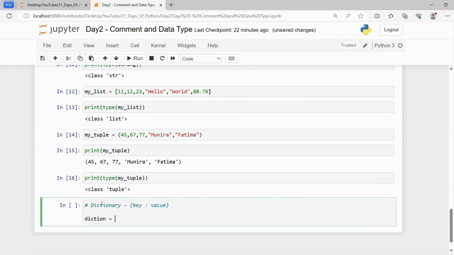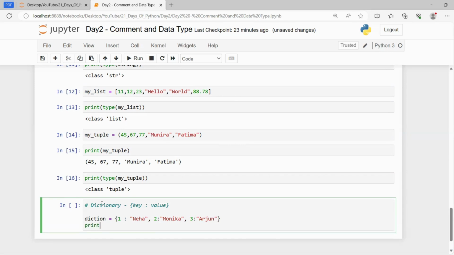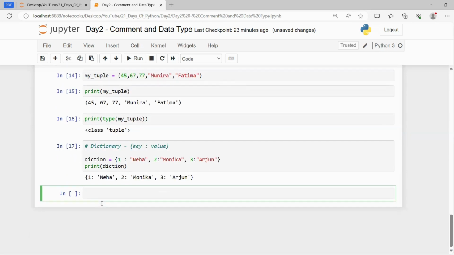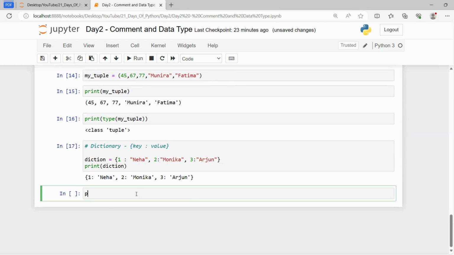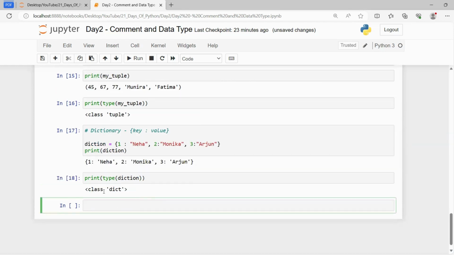Diction is equal to, and here I'm specifying 1 as row 1, and the name of the candidate is Neha, then 2 Monica, then 3 Arjun. If I print the diction here, I'm going to get a dictionary. If I want to know the data type of it, all I need to do is print type and then pass the name of that variable, diction. You can see this is the dictionary data type.